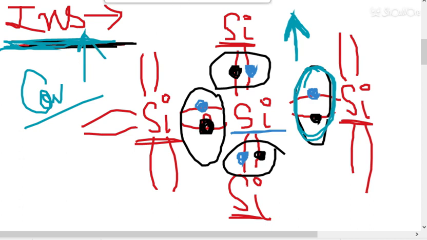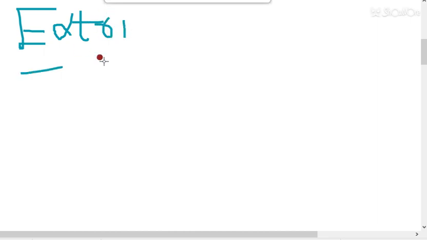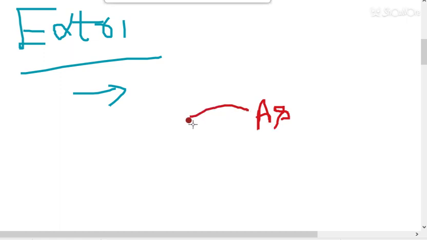So moving to the next part, next is extrinsic semiconductor. First one was intrinsic, second one was extrinsic. So extrinsic में क्या होगा students? In the extrinsic semiconductor, the atoms are not all the same. We will dope some impurity, like here we have doped arsenic, As, with the silicon atoms.